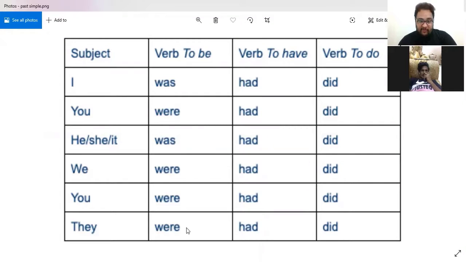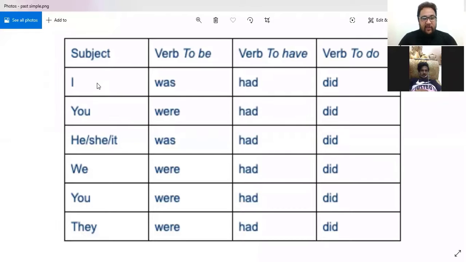These are the be verbs. So I was. Before it was I am. Since this is past, we say I was. So for an example, you say I am from Riyadh. Now it's past. I was from Riyadh.